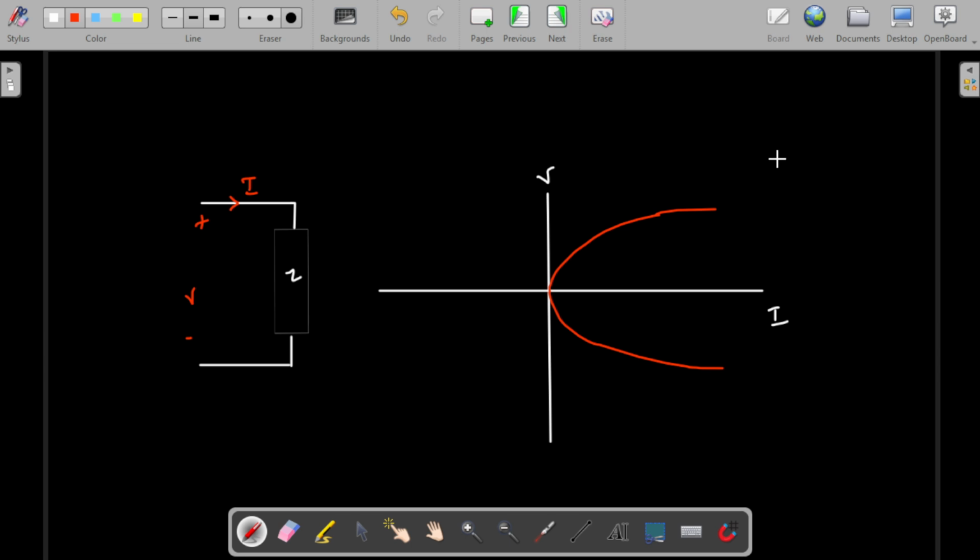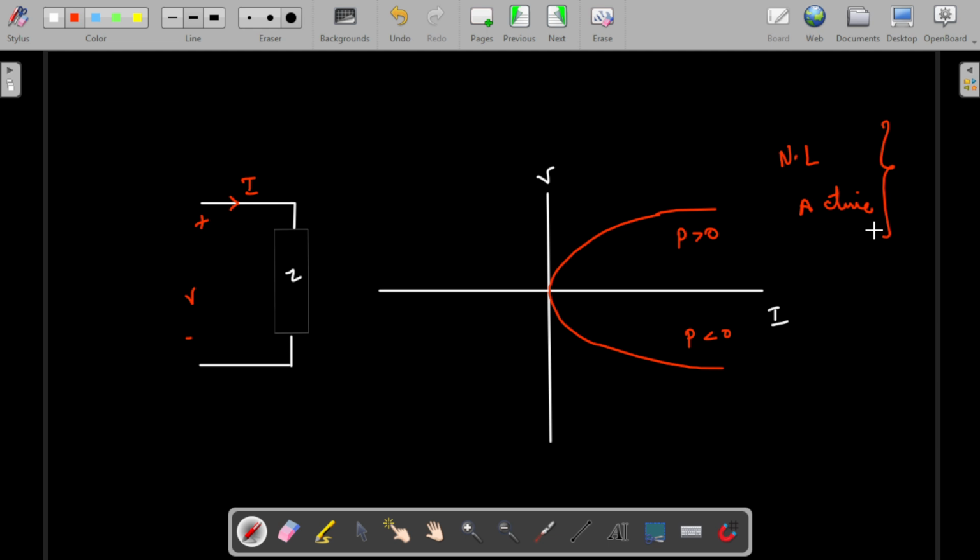We can clearly state this is a non-linear element. Here the power will be greater than 0, but here the power will be less than 0, which means this will be an active element. This is very important, guys. Plenty of times these questions are asked in the IES exam, so please make note of it: how with the help of the VI characteristic curve we can find out what type of element it is and what property is behind it. It will be very good if you are able to understand this.